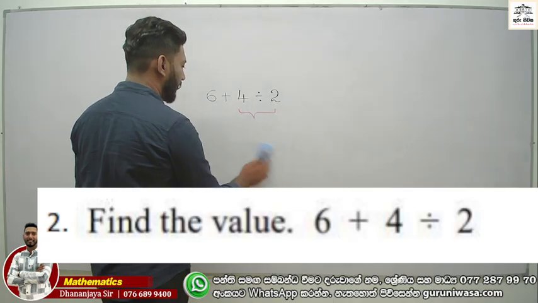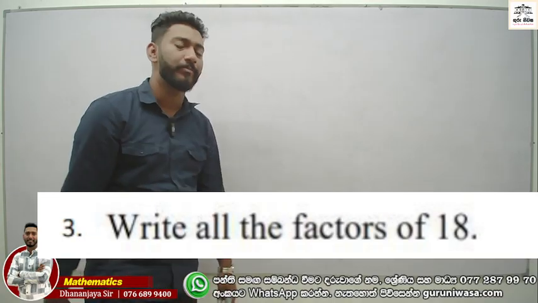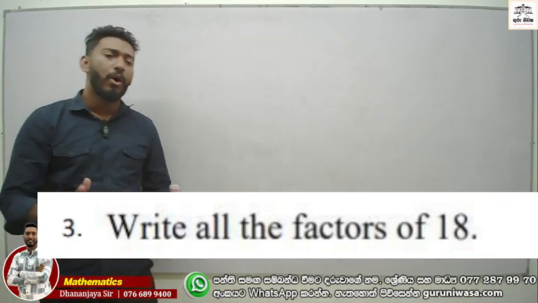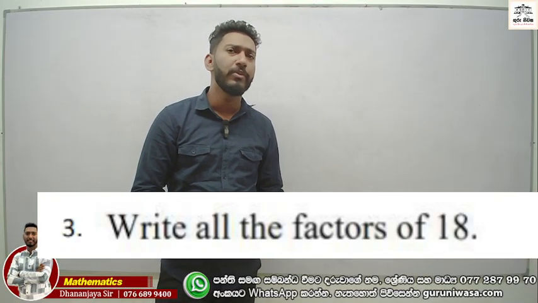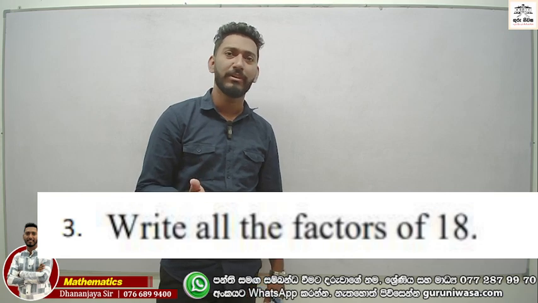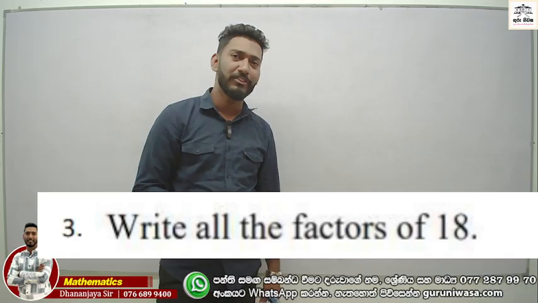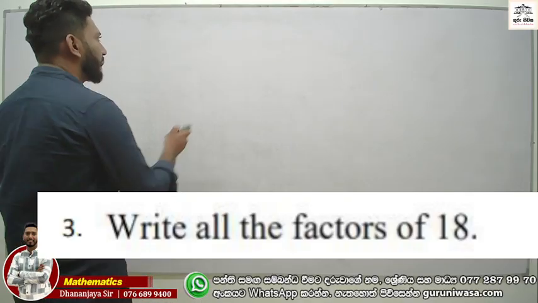Done, sir. Okay. Now we are going to question number 3. Write all the factors of 18. Now, do you remember factors? A factor is any number that divides a number exactly.